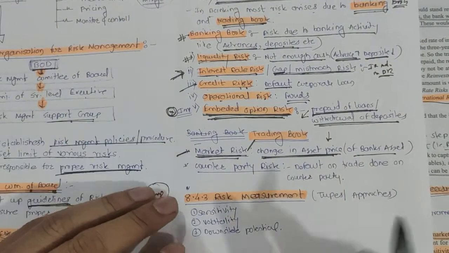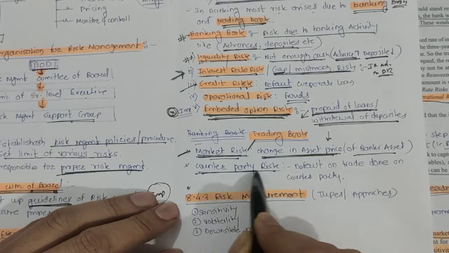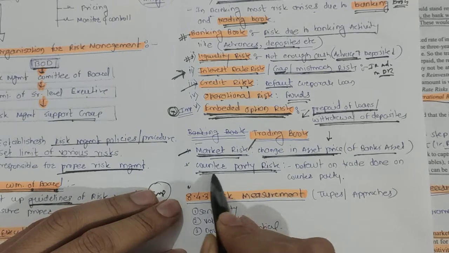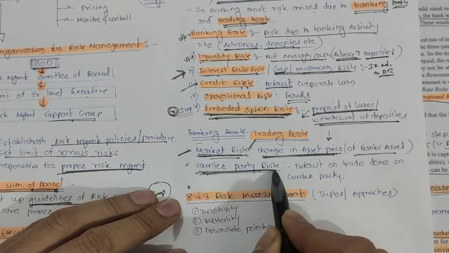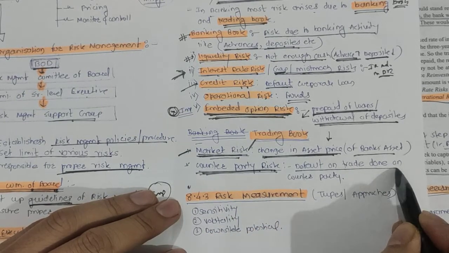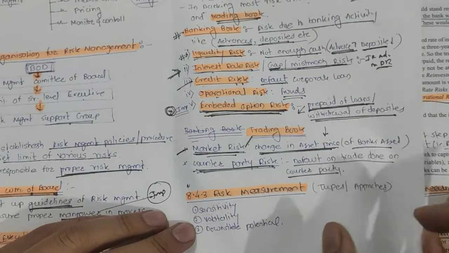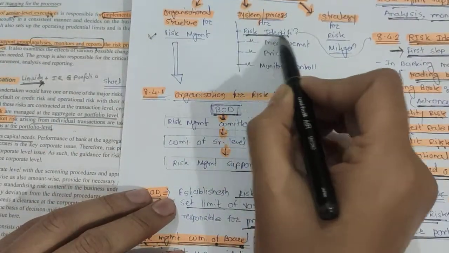Okay, next is the counterparty risk. What is the counterparty, friends? You must have studied in your first module, counterparty risk is the default on the trade done by the counterparty. Okay friends, we have completed the risk identification.